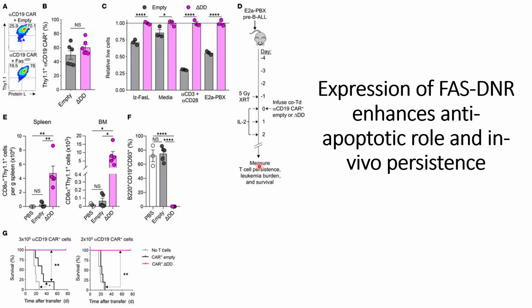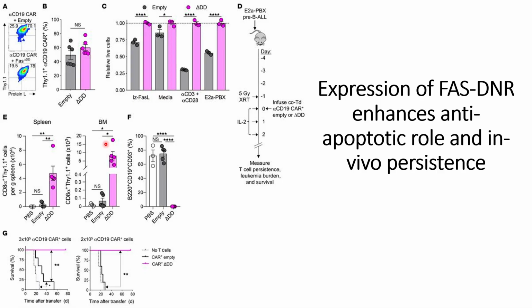CAR T cells, the transduced CAR T cells, after 14 days in the spleen and bone marrow, because these are the two places where this kind of tumor accumulates. And they are able to see that the T cells are almost negligible in the case where empty vector is used, at both spleen and bone marrow, compared to the case where the FAS intracellular part has been truncated.